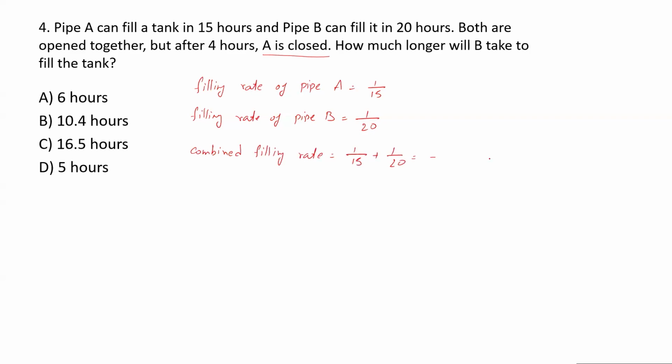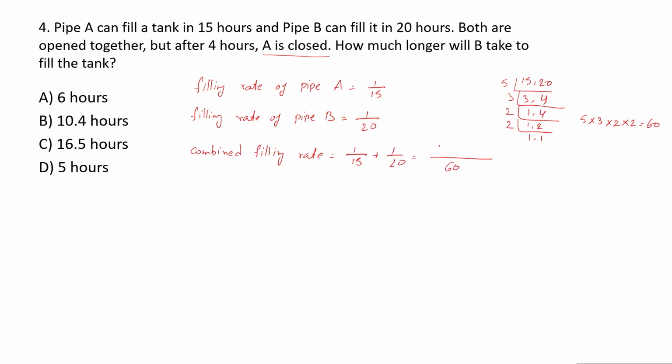Now solve it, take the LCM of 15 and 20. Let me start with 5. So it is 3, it is 4. I will take 2, it is 1, it is 2. Again, I will take 2, 1 and 1. So LCM will be 5 into 3 into 2 into 2. It is 60, because 5 into 3 is 15, 15 into 2 is 30, 30 into 2 is 60. So 60 is the LCM.